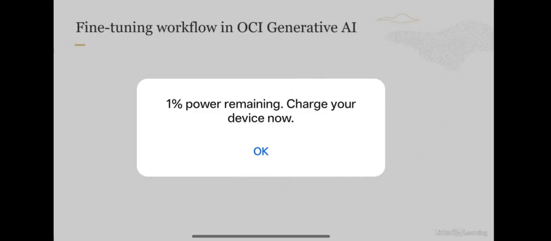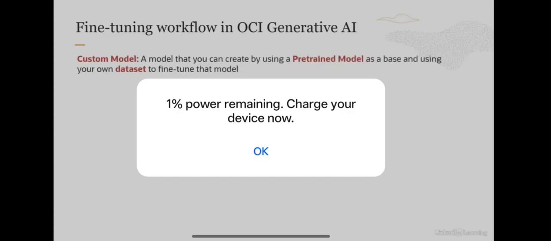Now let us look at the fine-tuning workflow in the OCI Generative AI service. Before we go and look at the workflow itself, there is one term you need to know, which is custom model. A custom model is a model that you create by using a pre-trained model as a base and using your own data set to fine-tune that model. It's called a custom model. So the process is quite straightforward.